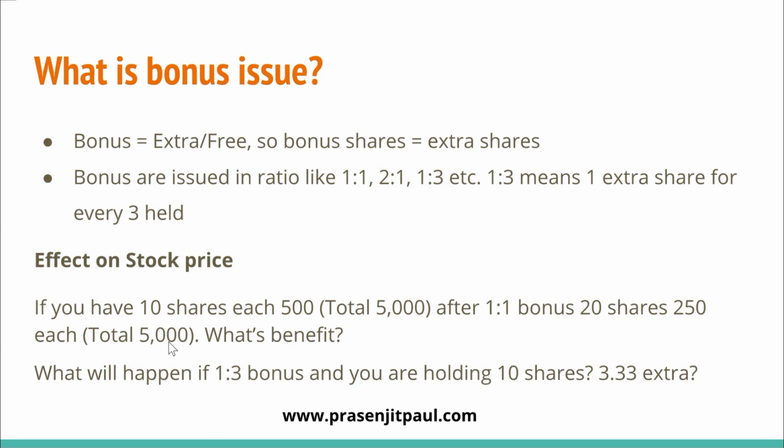But before that, another very common confusion: multiple times a company issues a bonus in the ratio of 1:3 or 1:4 or any kind of odd figures. If an investor is holding 10 shares and the company announces a 1:3 bonus, meaning for every 3 shares you hold, you will receive 1. For every 9 shares you hold, you will receive 3. There is no confusion there. But what will happen for the fractional part? Ideally you should receive 3.33 bonus shares, but that's not possible. 0.33 can't be credited into your trading account.